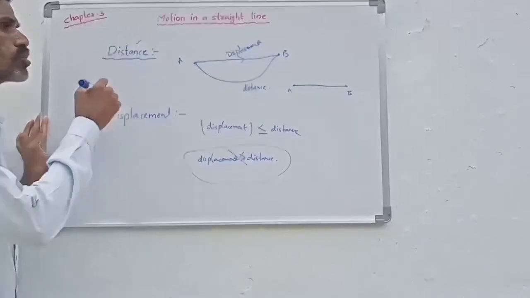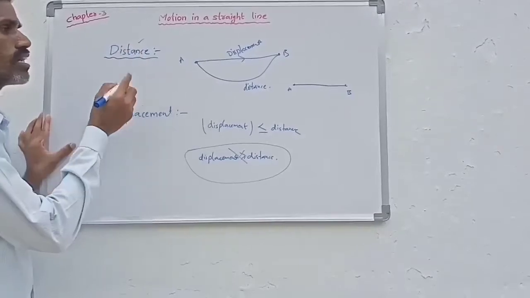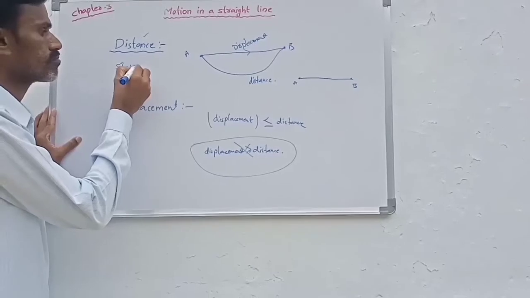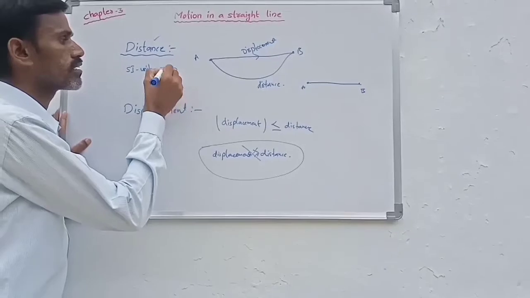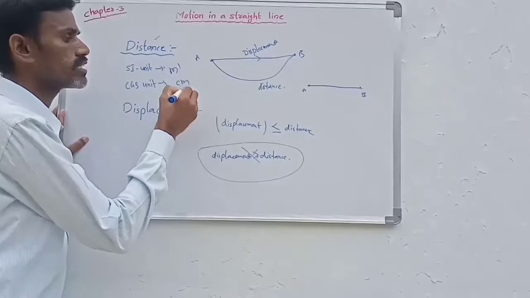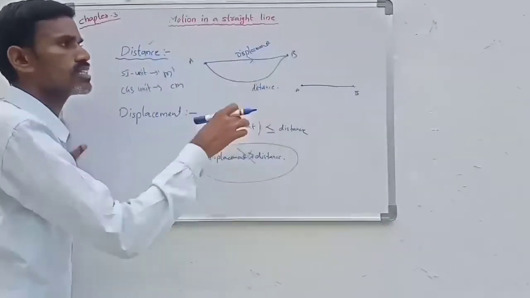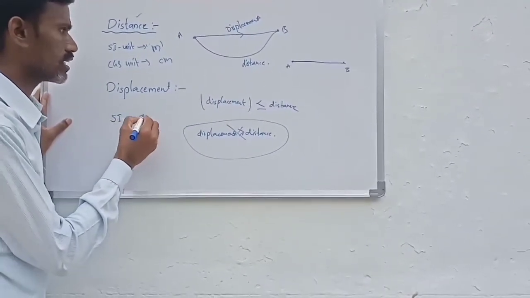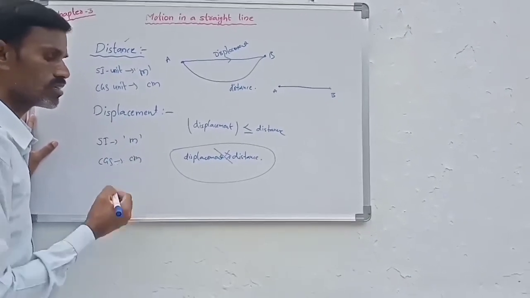Now we describe the units for distance. This is path length, so we consider length. That's why the SI unit for length, that is distance, is meter, and the CGS unit is centimeter. For displacement also we deal with length, the distance between the initial position and the final position. That's why the SI unit here is also meter, and the CGS unit for displacement is also centimeter.